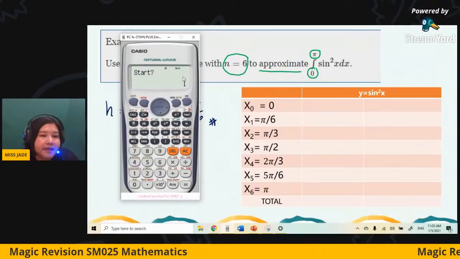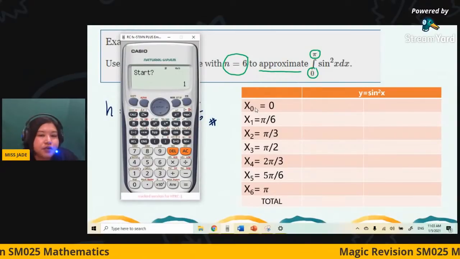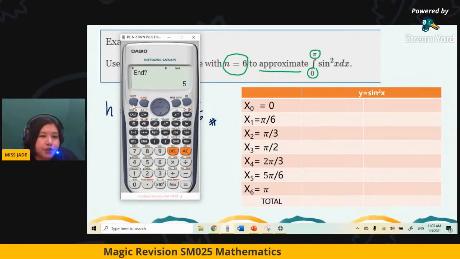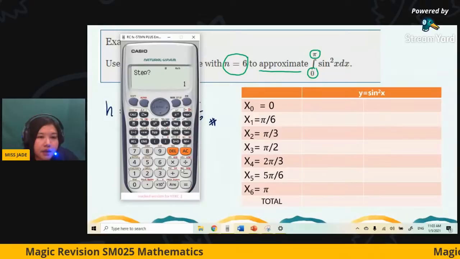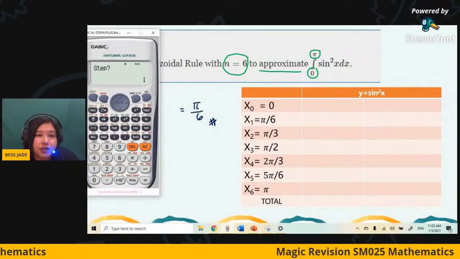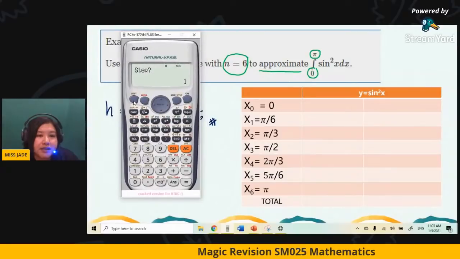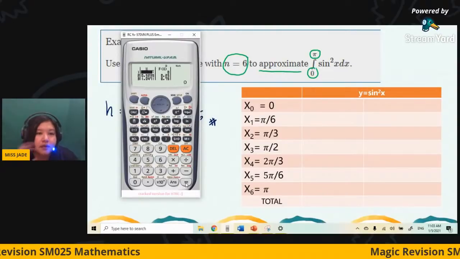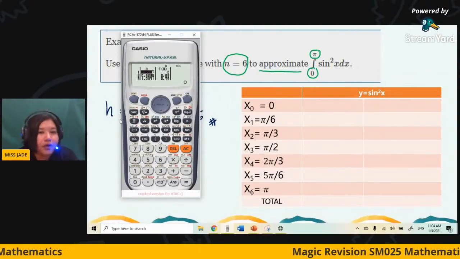So what does it mean by the start? The start is referring to x0, so you press 0. The ending is x6, so we choose pi. So what is the step? The step is referring to the value of h. So we key in h as pi over 6. Then we will come up with all the table.